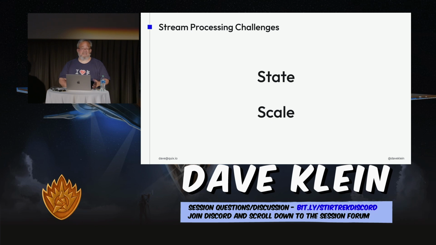And then the other issue is the scale. Remember we talked about the different partitions in a Kafka topic, and you can have multiple instances of a consumer. Well, you can also have multiple instances of a stream processing application. Each of those is a consumer, and they'll operate in a consumer group, but that means each of those applications will be getting only part of the data, and that might not work for the aggregations or joins you're trying to do. So you have to figure out how to keep track of the scale across those different partitions, and also then to join that back up together to get your end results.